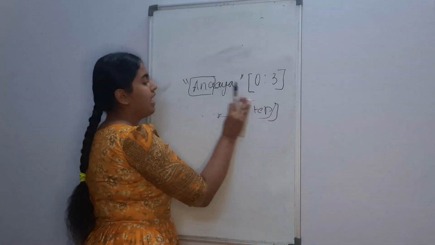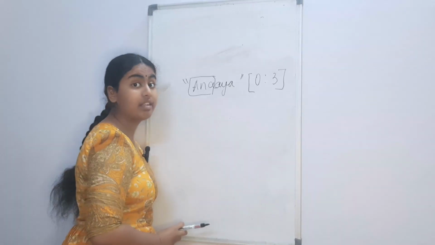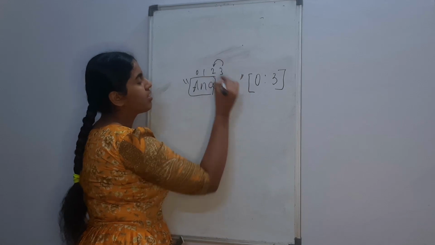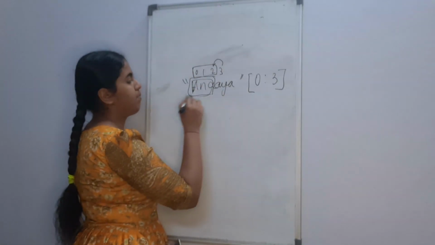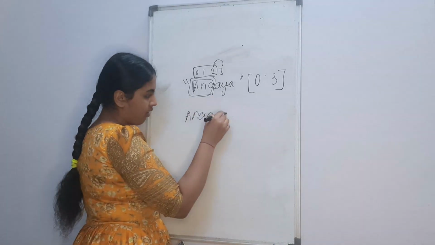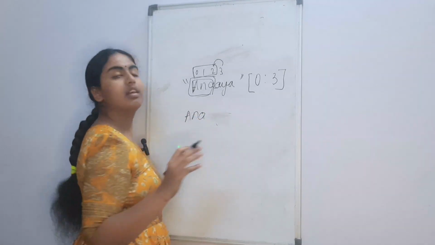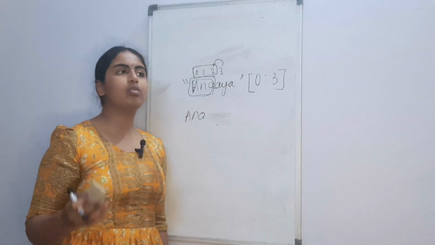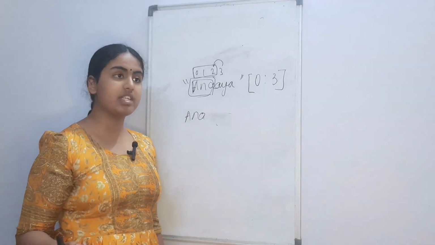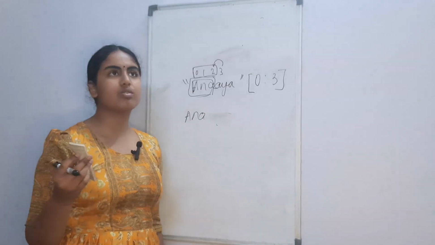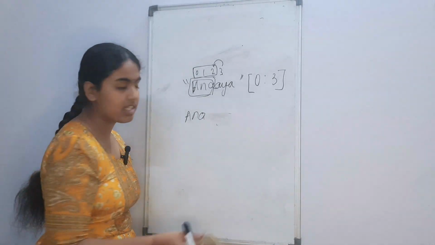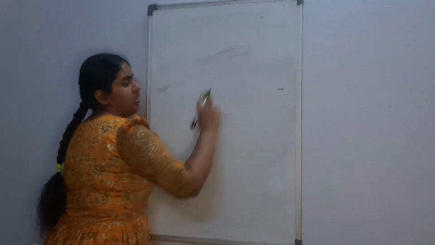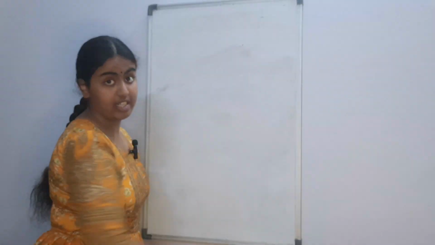Okay. So let's say I put a start value as 0 and then the stop value as 3. Now we have our index 0, 1, 2, 3. So one before the stop value, so we can access this part and our output would be Ana. Okay. So that pretty much sums it up for string slices. Slicing can be done to lists as well, to tuples as well, to dictionaries as well. While in dictionaries, you don't actually use a slice, you use keys. So it is pretty much the same for all except dictionaries.